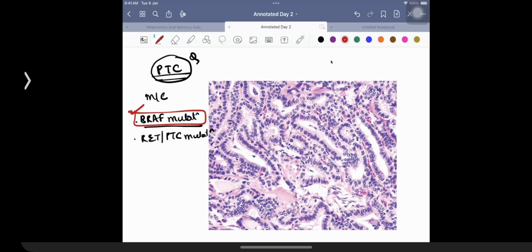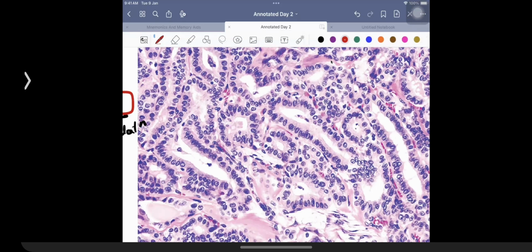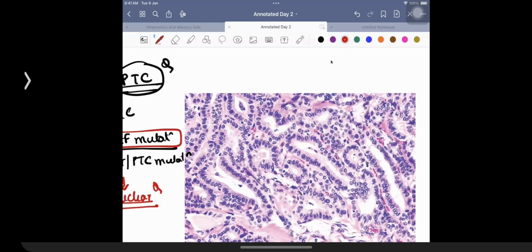Now, when we are going to be talking about papillary thyroid cancer, it is not the papillary formation which is going to be characteristic. It is the nuclear features which are going to be characteristic of this particular condition. So nuclear findings are going to be the presence of an optically clear nuclear appearance over here, which is given the name of Orphan Annie nuclei. Patients are going to be having the presence of nuclear grooves. Patients are going to be having the presence of nuclear inclusions, which are given the name of pseudo inclusions. So that is what is being asked in the exam.